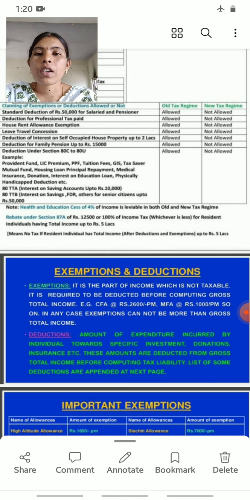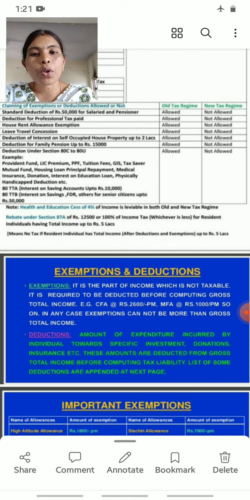Then next, deduction of interest on self-occupied house property up to 2 lakhs rupees: it is allowed as a deduction under the old tax regime, and not allowed under the new tax regime.